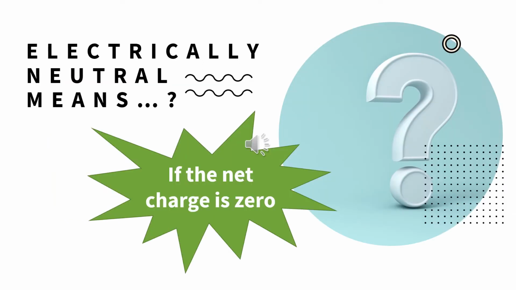Then what does electrically neutral mean? What does the word neutral mean? It means that you are not on that side and you are not on this side either. You always stay balanced. Likewise, electrically neutral means that if the net charge is zero, we term it as electrically neutral.